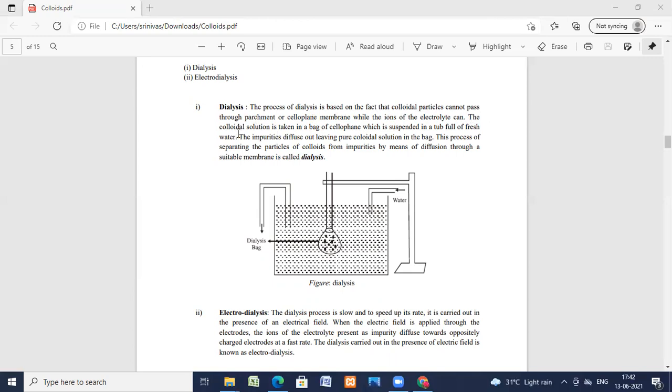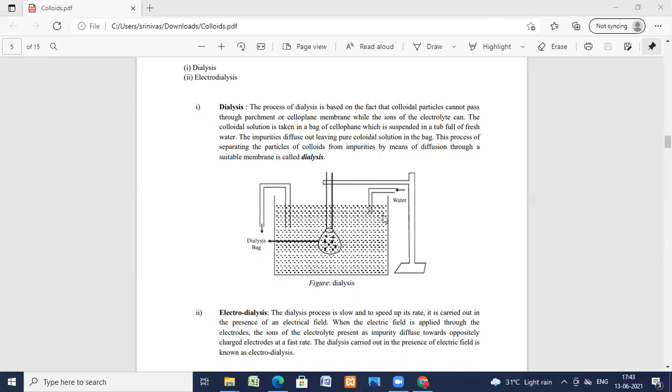The colloidal solution is taken in a bag of cellophane, which is suspended in a tub full of fresh water. Here you can observe the stand, the dialysis bag, the container, and this is the parchment paper.